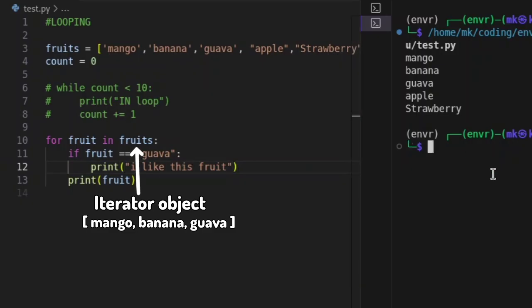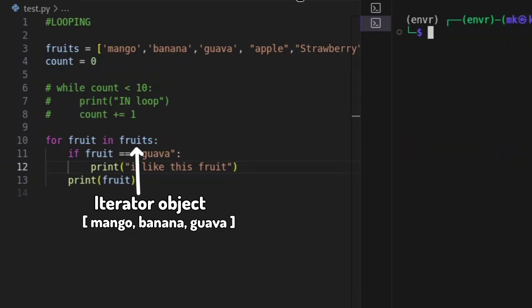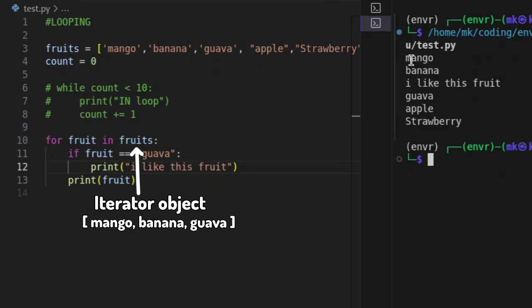So let me run it here in my terminal so that we're going to see what's the output. If we run it here, you see mango, banana. Then the moment it reaches guava, it just said I like this fruit, and then we see guava. So you see our condition works.